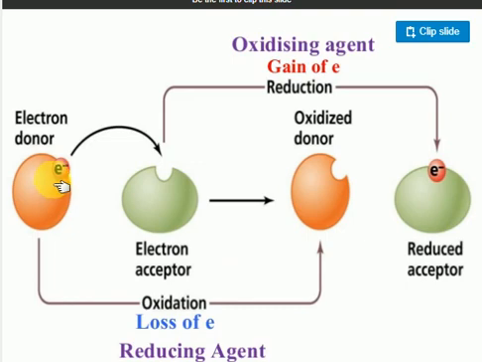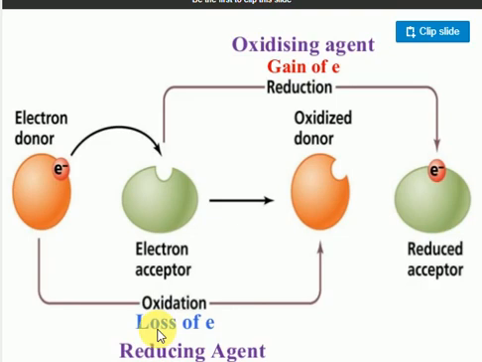Whenever any atom loses electrons, it is called oxidation. If any atom gains electrons, it is called reduction. Oxidation means loss of electrons.